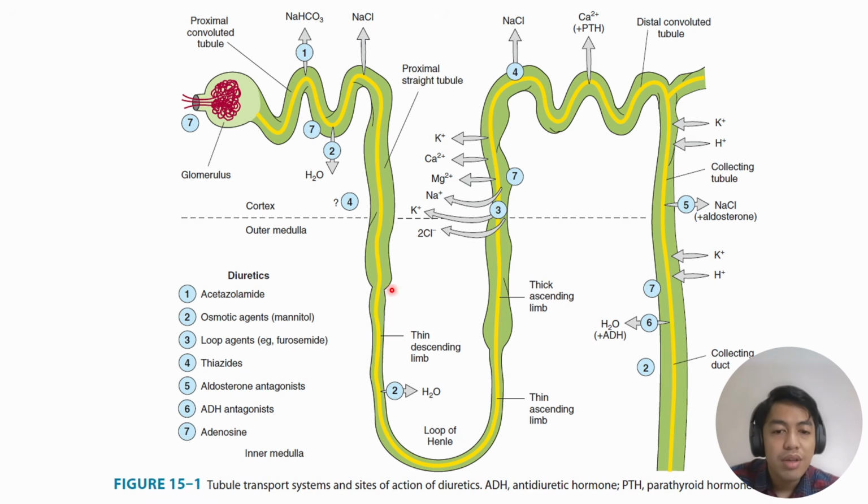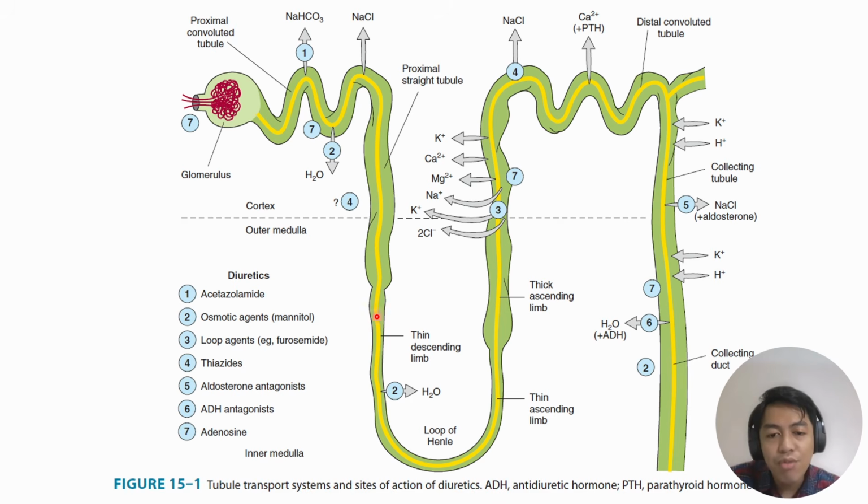Then here, in the nephron loop, this diagram details that the nephron loop has subsegments. It has the thin descending limb, thin ascending limb, and the thick ascending limb. So all of these are parts of the nephron loop or the loop of Henle. So thin descending, thin na pababa, thin ascending, thin na pataas, and thick ascending, makapal na pataas.